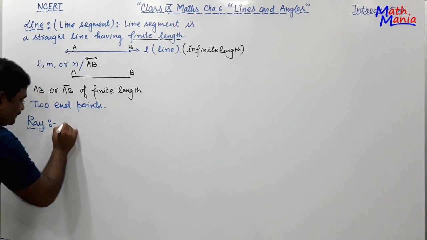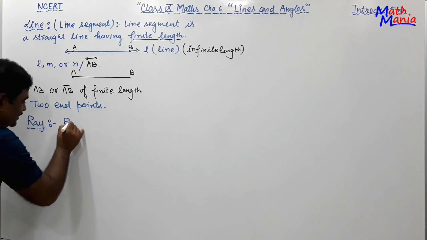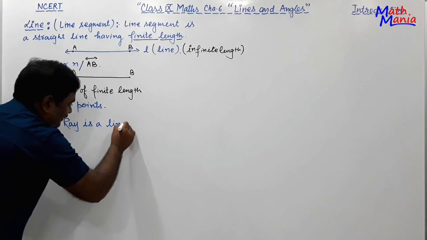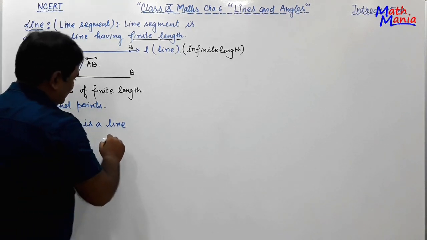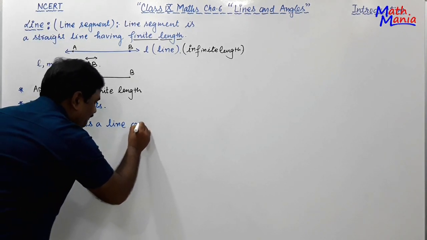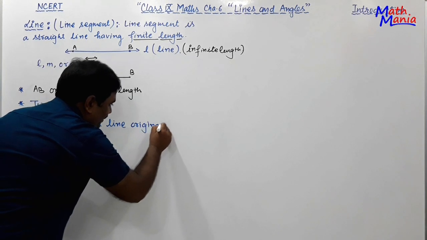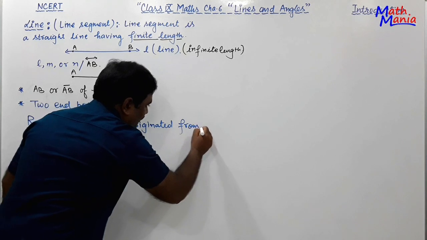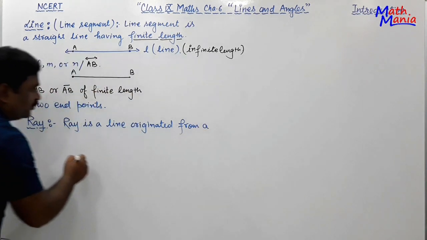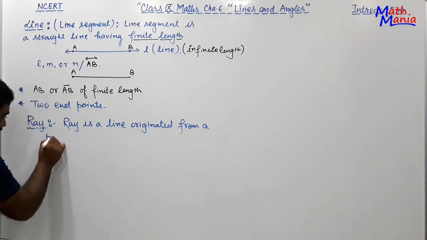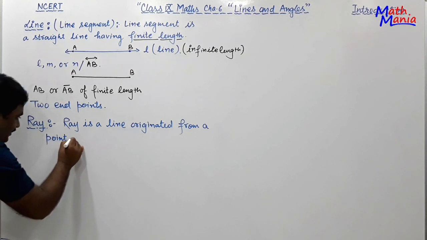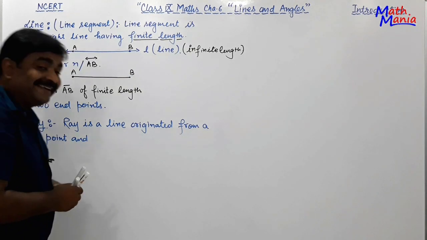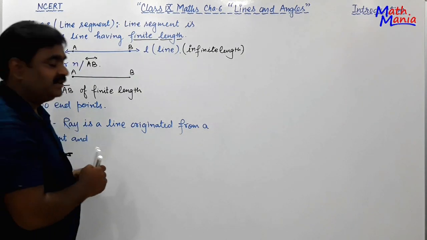A ray is a line originated from a point and can extend in one direction infinitely.